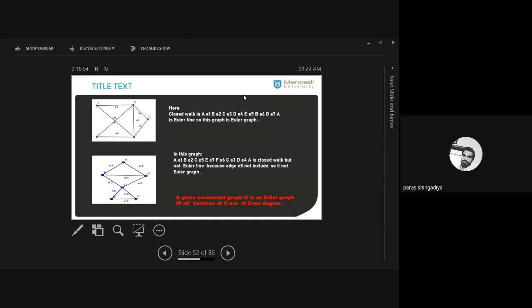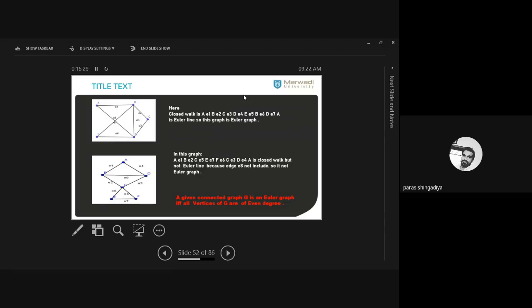And this graph is not an Euler graph. Why is it not Euler? You just verify it here. The degree of B is 3, D is 3. Clear? So therefore this graph is not an Euler graph. All the vertices are not in even degree form. Not all vertex degrees are even. There are two vertices whose degree is odd. So therefore in this case you can say that this graph is not an Euler graph.